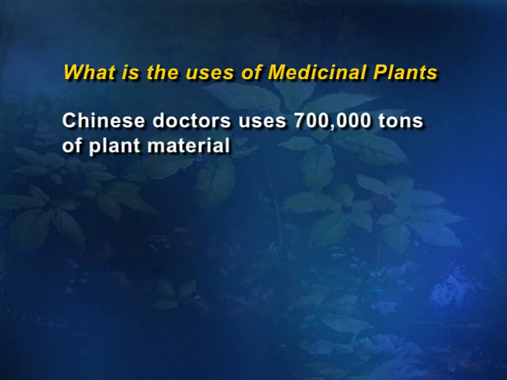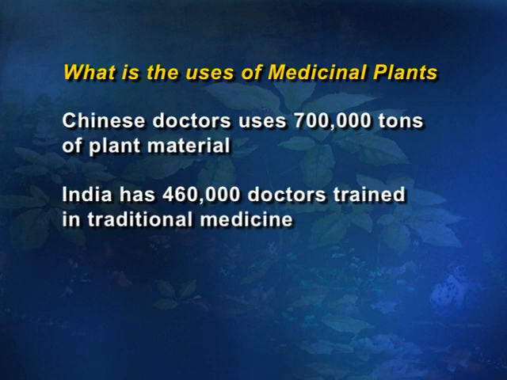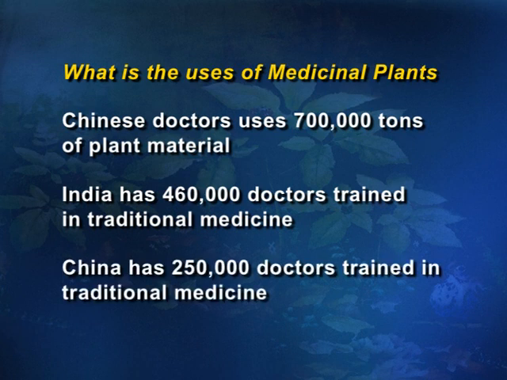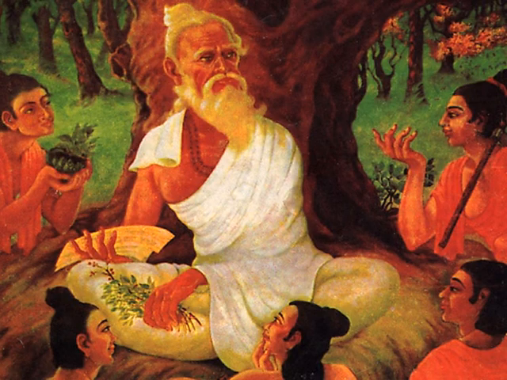Chinese doctors use nearly 7 lakh tons of plant material for curing various diseases, whereas India is using 4,60,000 doctors trained in the traditional medicines, whereas in China 2,50,000 doctors are trained in traditional medicine. So, the importance of herbal medicine is very great, and not only now; herbal medicines have been used for many years, right from the ancient days.